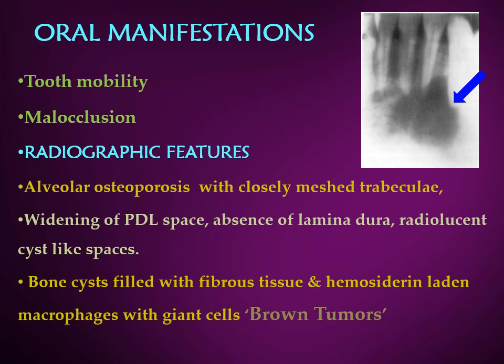Now, the bone cysts are present, which are filled with fibrous tissue and hemosiderin-laden macrophages with giant cells, which is known as brown tumors. Now, if you see in the picture, this image closely resembles that of an endodontic condition, and many a times it can be mistaken for an endodontic lesion.